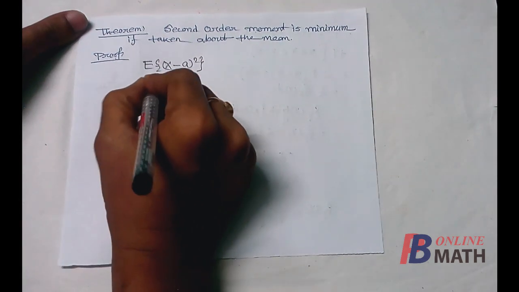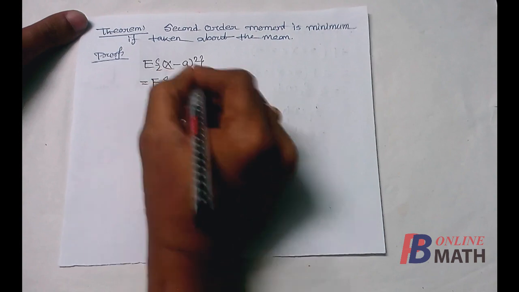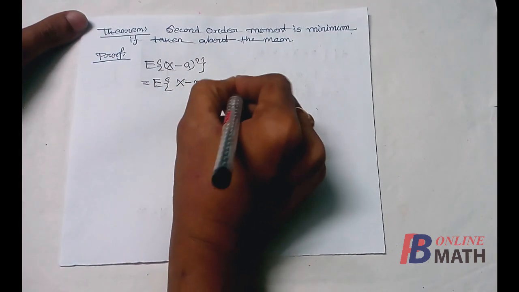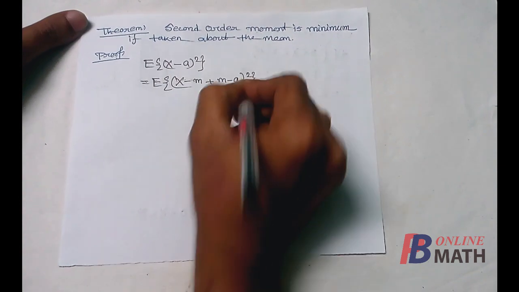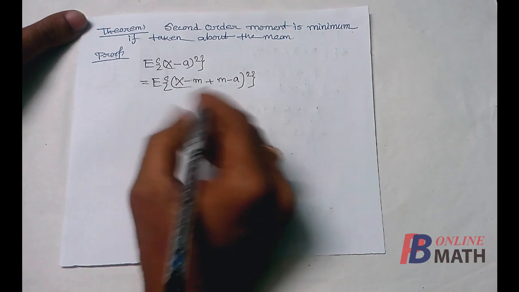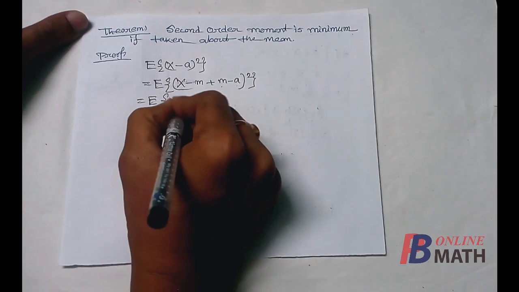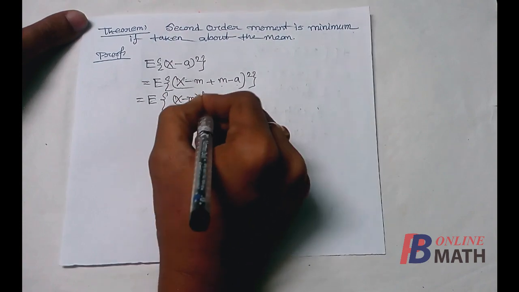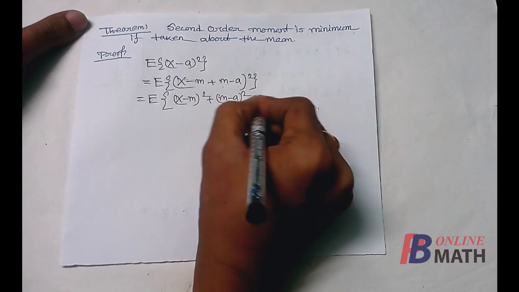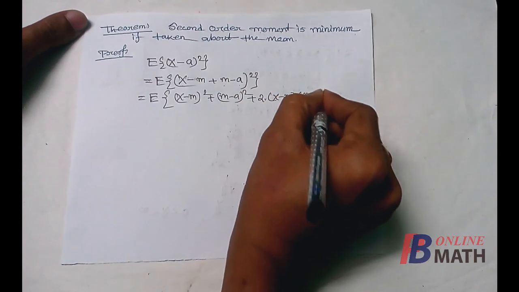We can write this as E of, now this can be written as x minus a, can be written as (x minus m plus m minus a) square. So consider this as a first term and this as a second term. If we expand this, we find that this is (x minus m) whole square plus (m minus a) whole square plus 2 times (x minus m) into (m minus a).